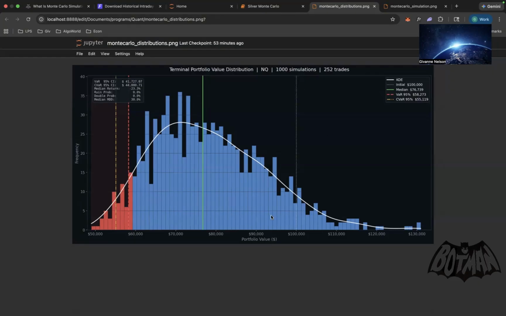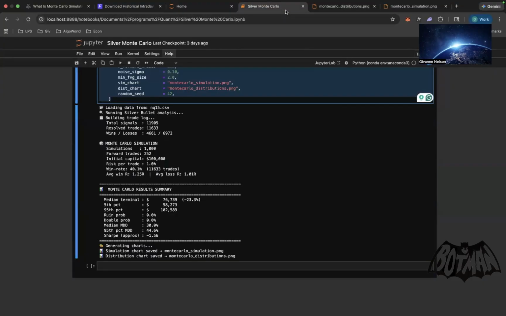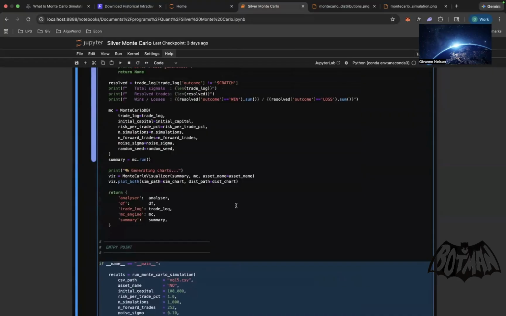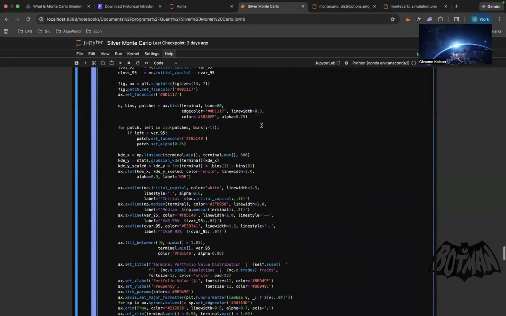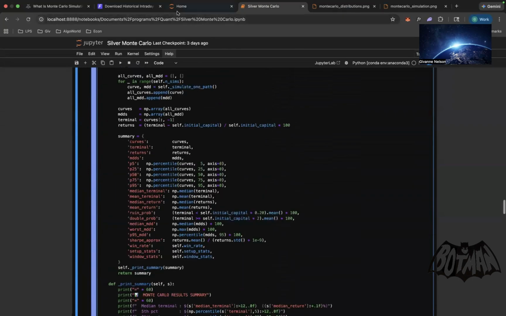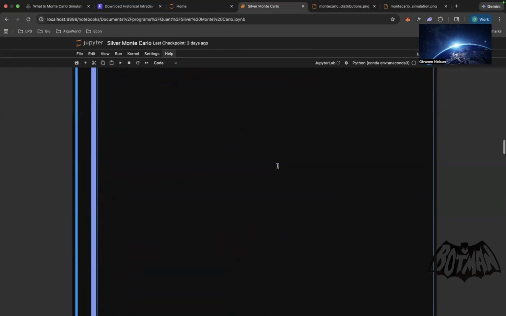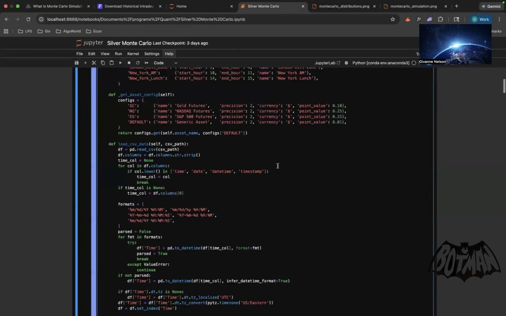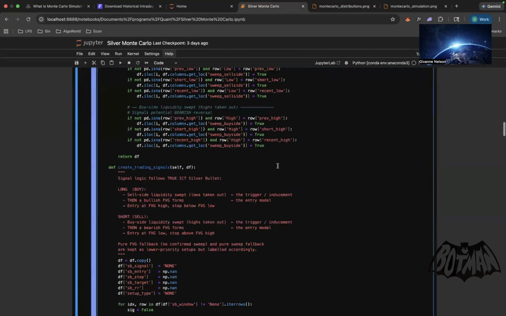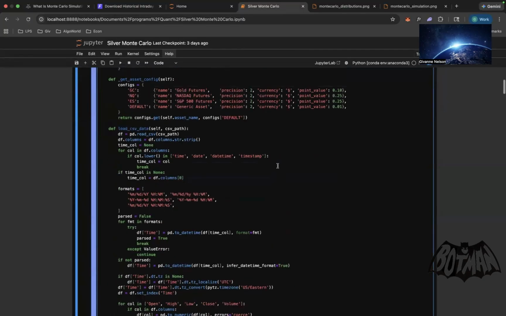This is how you would future test a strategy and actually determine if it's good enough. Now, again, this code is going to be on my GitHub. I'm going to link it in the comments below. So please look over it, adjust this to whatever strategy you're using. And of course, you got to buy data. I'm sorry, you got to buy data. Huddle up with some friends if you can't afford it. Change around how the CSV is used just to make sure it fits the CSV format that you're using. Where is it again? Yeah, right here. Make sure you change that, and plug and play and see how this works out for you.